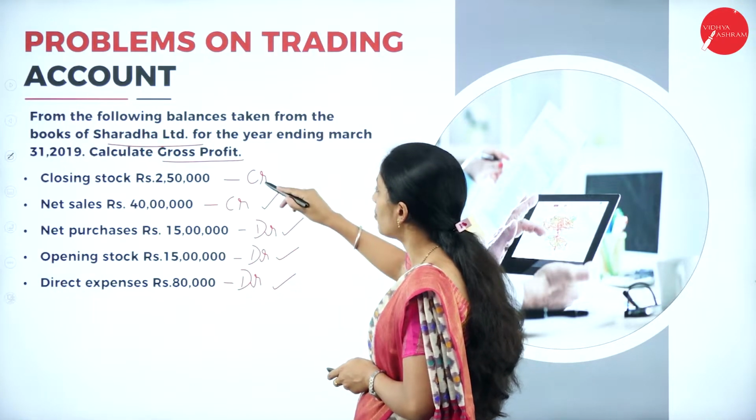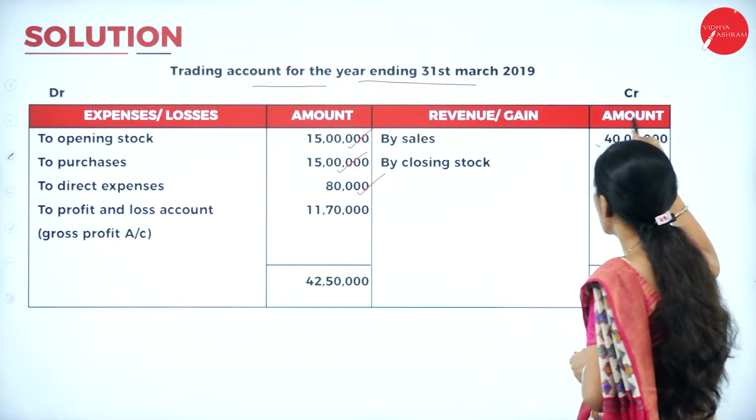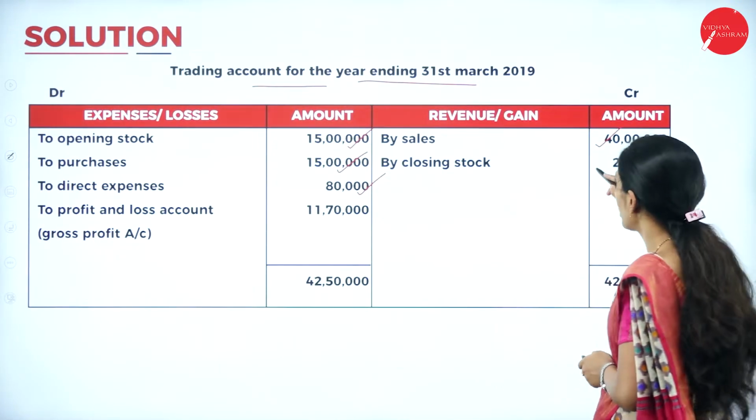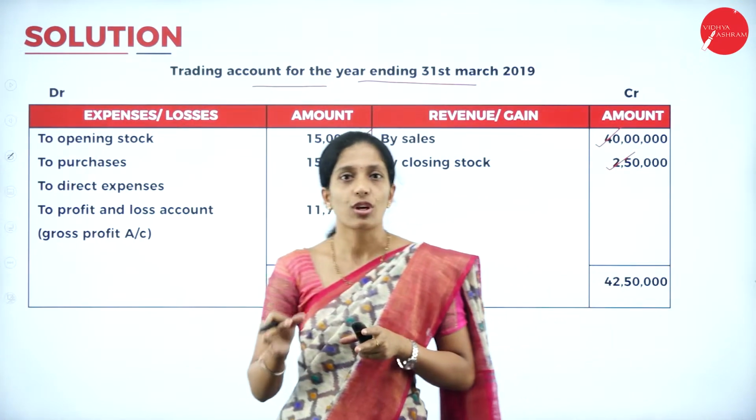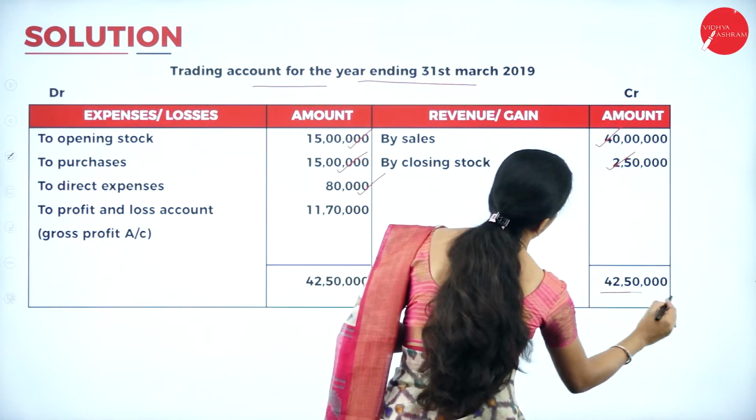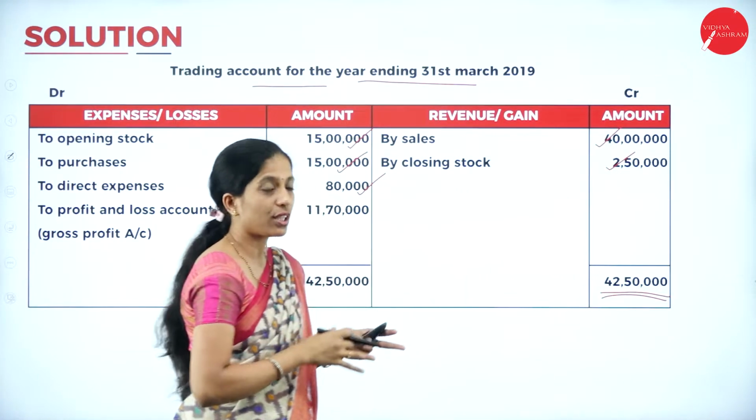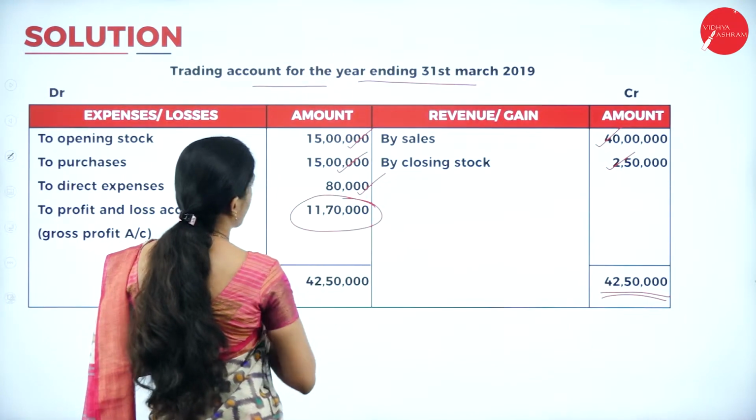Now coming to the credit side, what are the items we have? By sales, by closing stock. So write those amounts. By sales 40 lakh, by closing stock 2,50,000. Now balance both the sides. So if you total the credit side, it is 42,50,000. Whereas coming to the debit side, we get a balancing figure of 11,70,000.